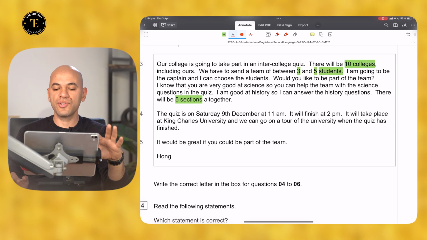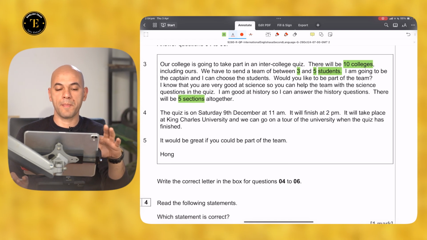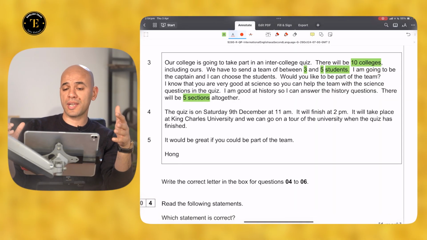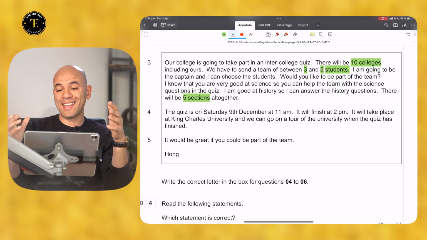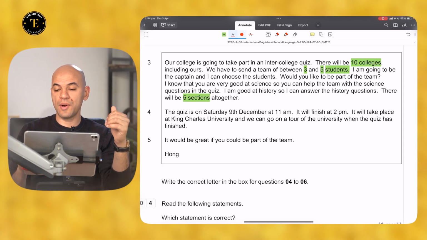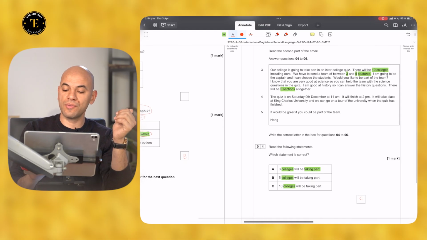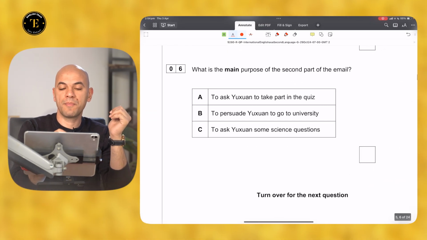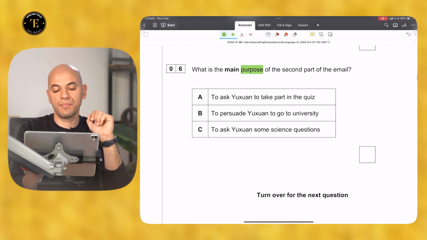As you can see, he's introducing the event from a different perspective. Our college is going to take part in an inter-college quiz. There will be 10 colleges, including ours, and so on. Now, let's go to the options available. What is the main purpose? This is your keyword here, of the second part.